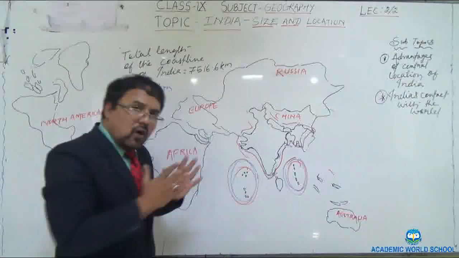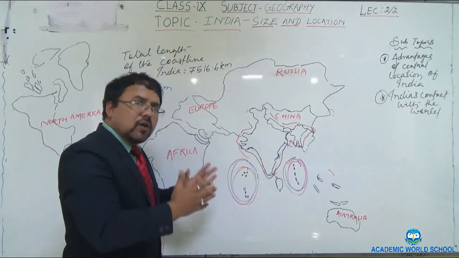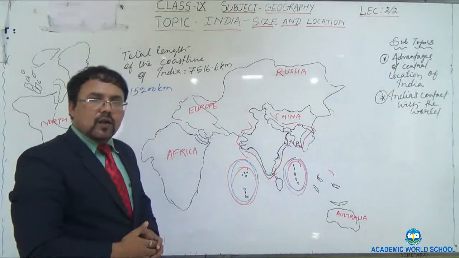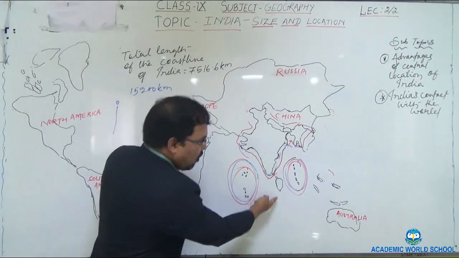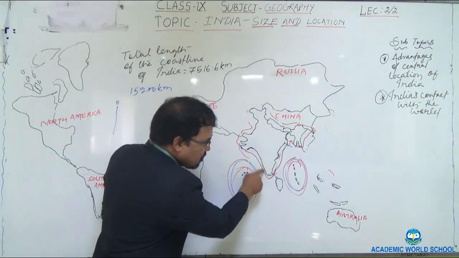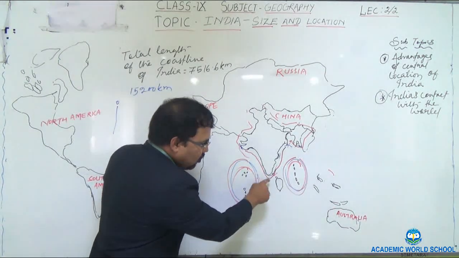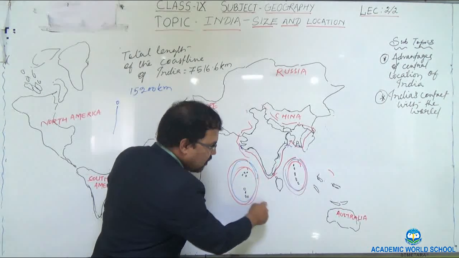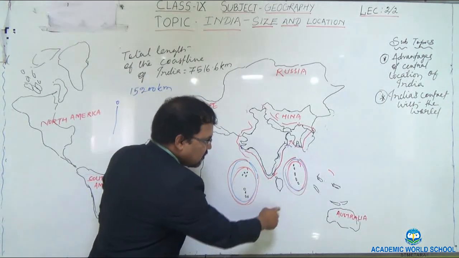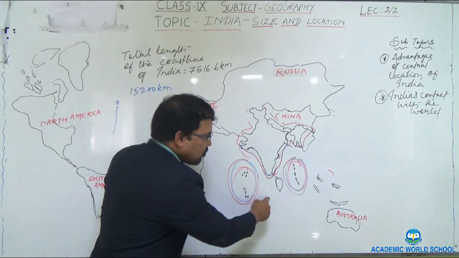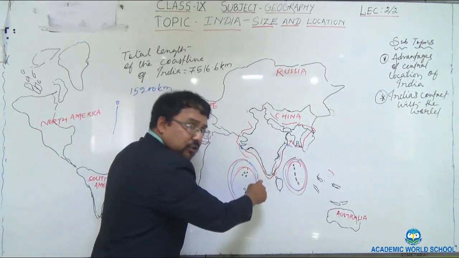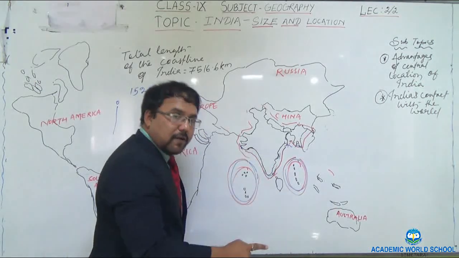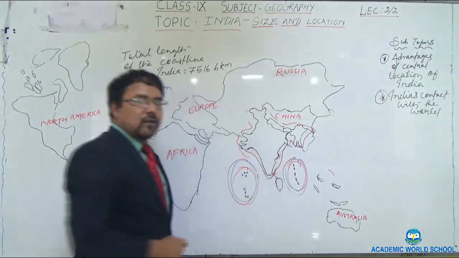Because of having a long coastline, it has contact with almost all the countries of the world. And this is why the ocean just below peninsular India has been named Indian Ocean after the name of India, because India has an eminent, prominent, significant position on the Indian Ocean.